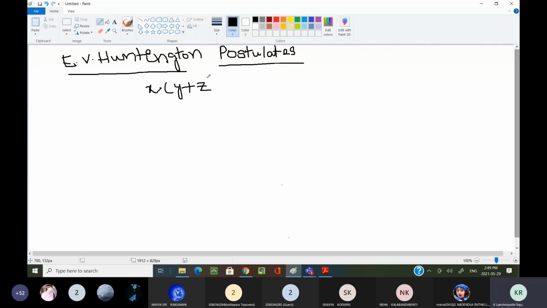I can simply erase it. Dot is distributed over plus. This I can write as x dot y plus x dot z. This we can call dot is distributed over plus.